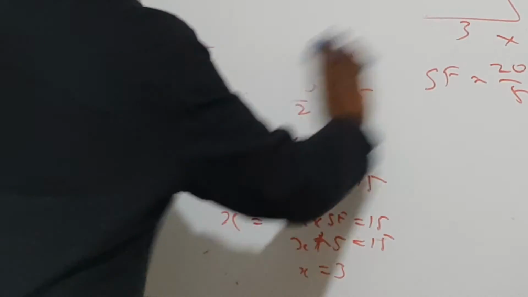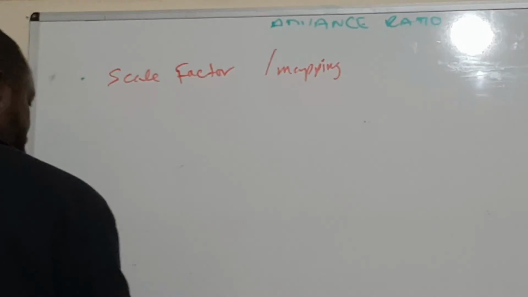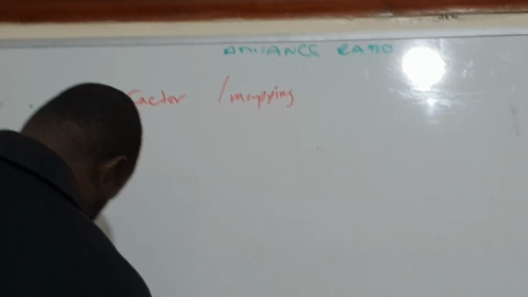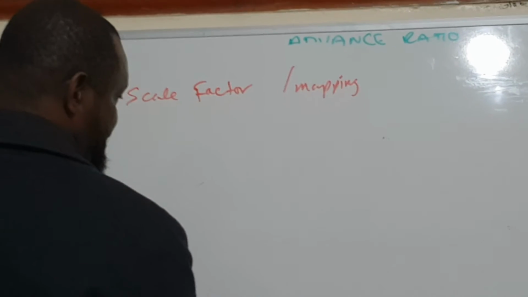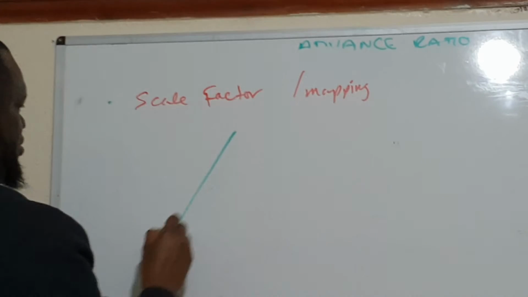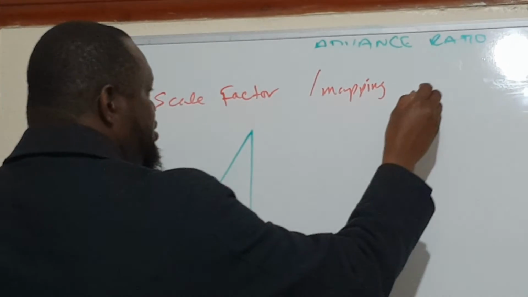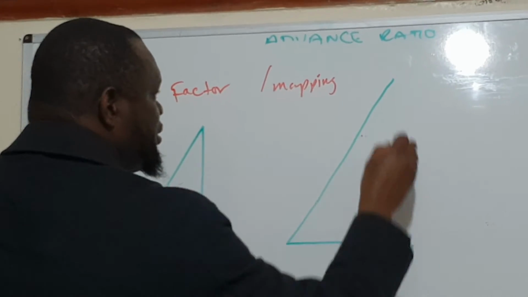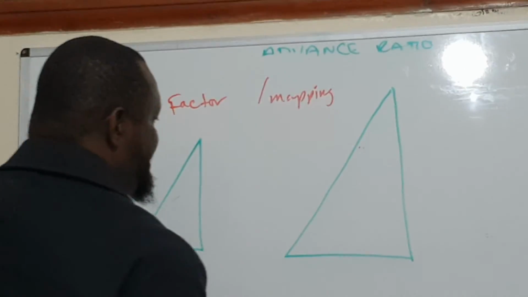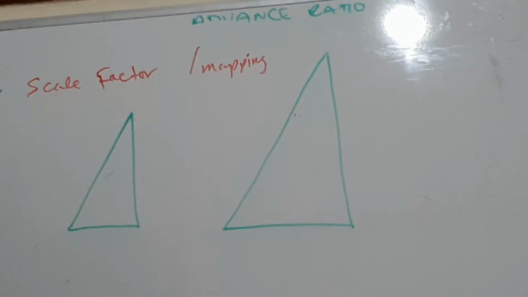It's just like an enlargement when you do maths. This is enlargement. It's easy. You have a triangle like that, and this triangle has been enlarged into a larger triangle by a scale factor. Scale factor is how many times it is multiplied by.